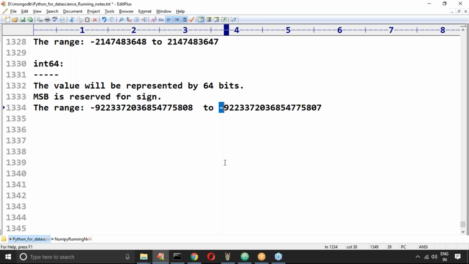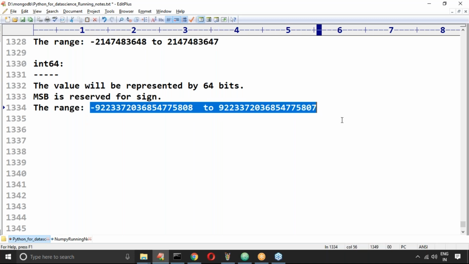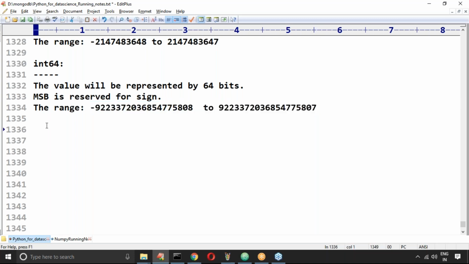Okay, if you want this range of values, then happily you can go for int 64. Please take a bit special care. Getting the point? Minus 9223372036854775808, and so on. So you have to take care.